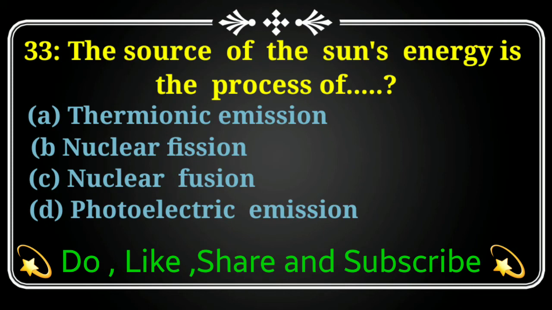The source of the sun's energy is the process of option A, thermionic emission. Option B, nuclear fission. Option C, nuclear fusion. Option D, photoelectric emission. And the correct answer is option C, nuclear fusion. Not fission, it's fusion.